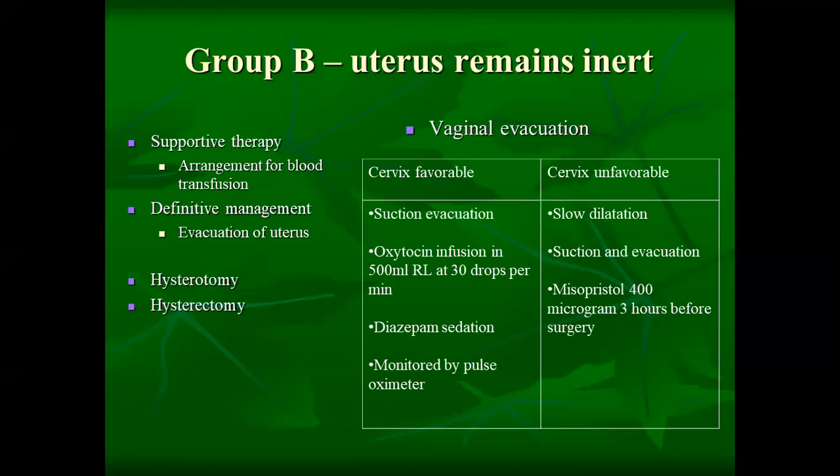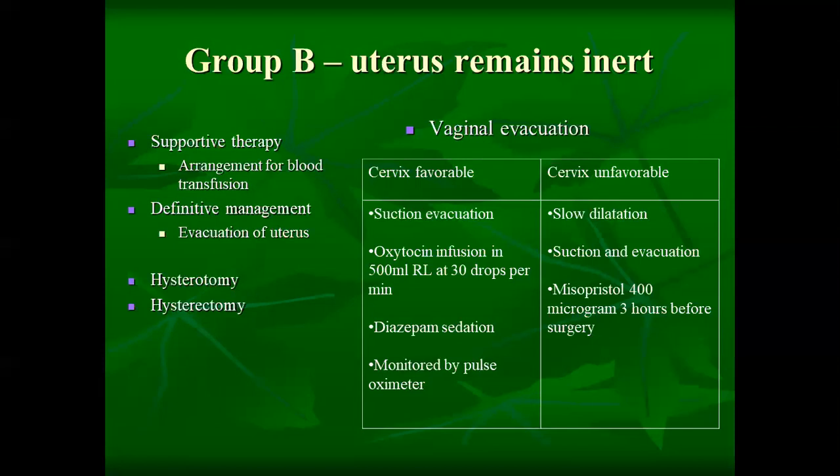If the patient is in group B, that is, if the uterus is inert, supportive therapy such as arrangement of blood transfusion should be done, and the definitive management is evacuation of the uterus. The evacuation of the uterus is done vaginally, and there are two conditions: if the cervix is favorable, and if the cervix is unfavorable.